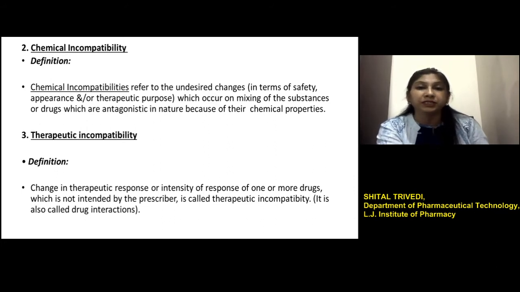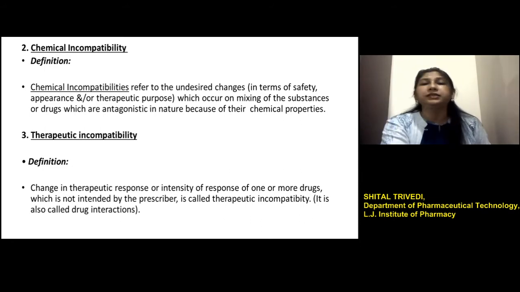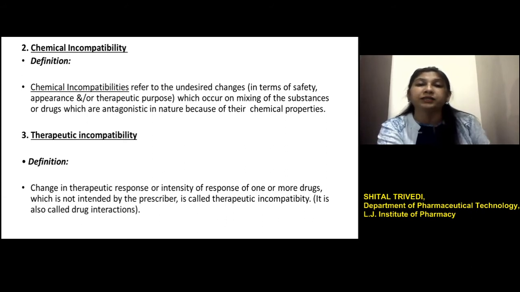This is also called drug interaction, and usually it is related with prescription error, that is the error by the physician while writing the prescription, and non-compliance by the patients regarding the administration of the drug or the timing of the administration. Sometimes it may occur because of a change in the drug because of improper storage by the patients.